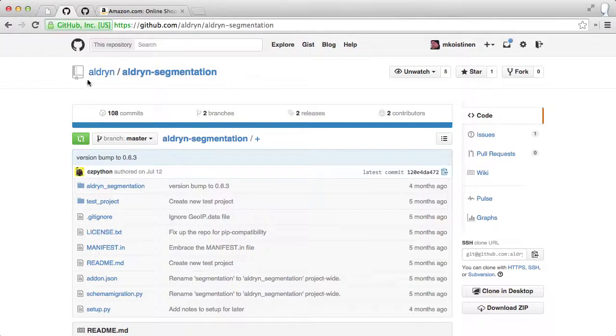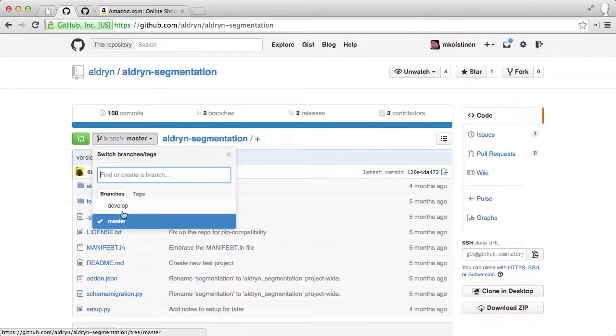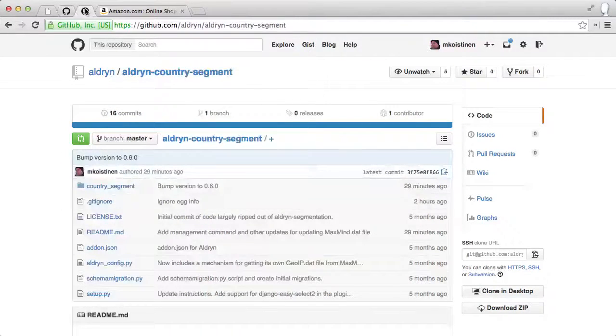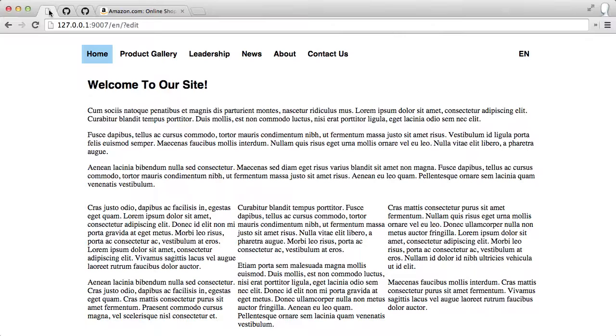And this is the core plugin that you're going to need to install. If you're going to install it, I recommend that you go to the develop branch. There's some stuff I've added very recently, in particular a cookie plugin that I'm going to show you. And then if you're interested in country level types of segmentation, you might want to check out this project, Aldrin Country Segment, and I'm going to show you what both of these do now.